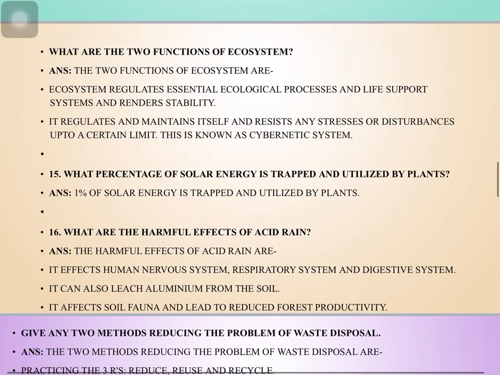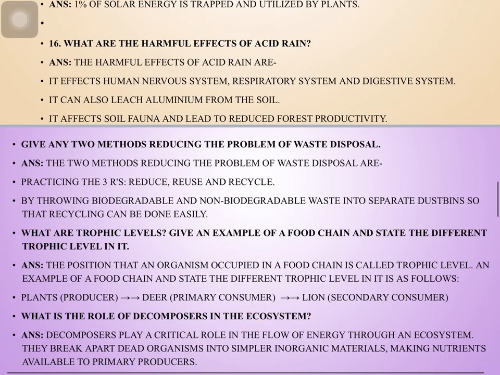Next, what are trophic levels? Give an example of a food chain and state the different trophic levels in it. So the position that an organism occupies in a food chain is called a trophic level, and an example of a food chain and its trophic levels is as follows. Like first, plants are at the producer level, deer are primary consumers and lion is the secondary consumer. What is the role of decomposers in the ecosystem?